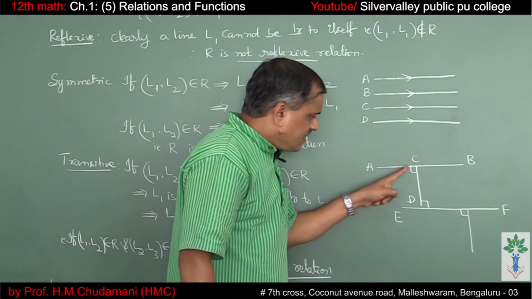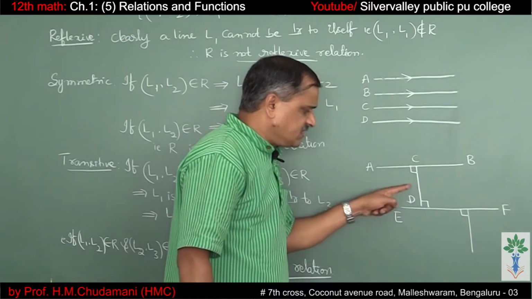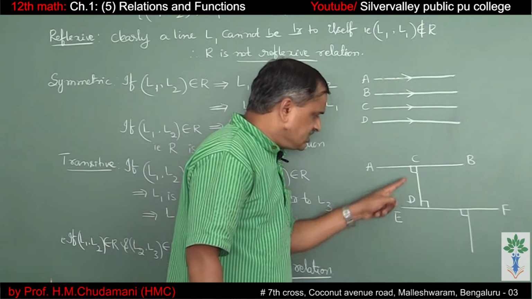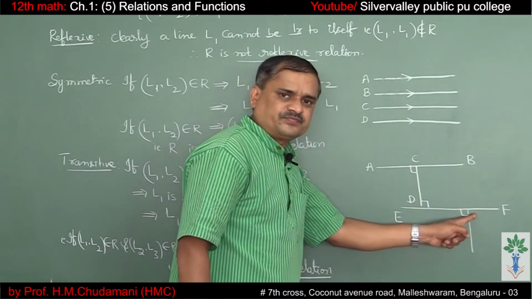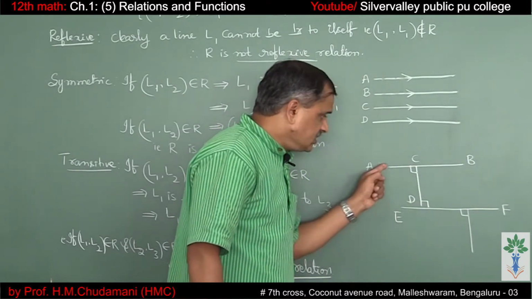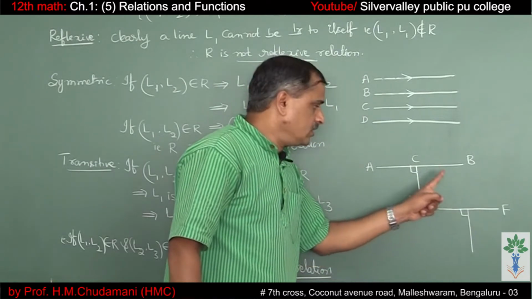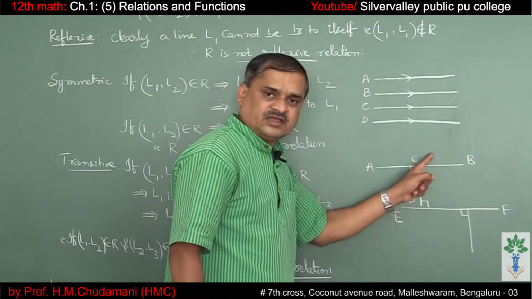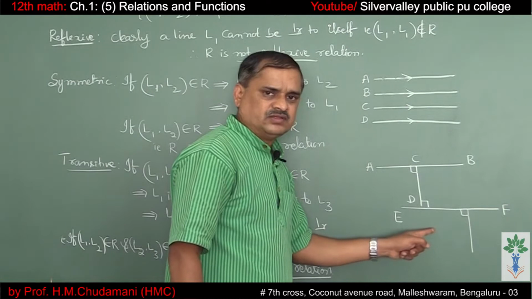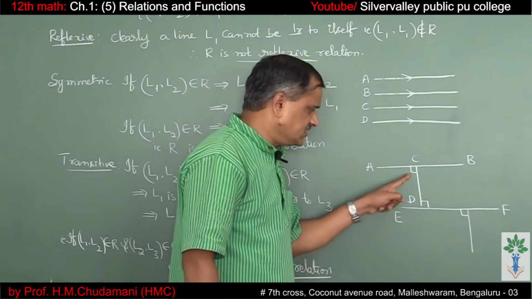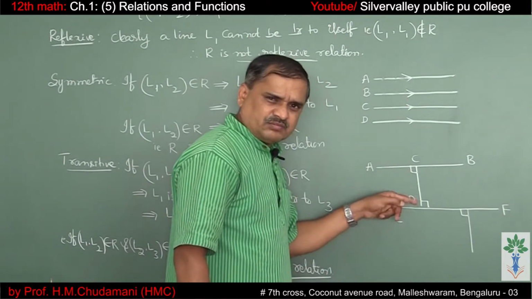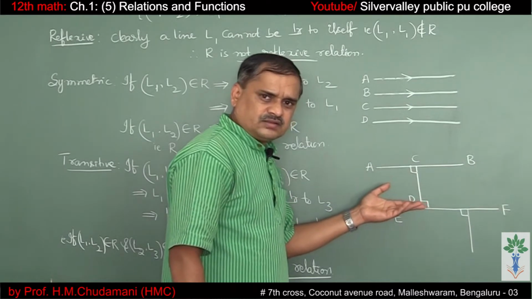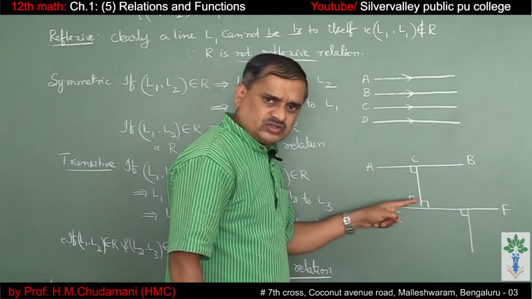Now AB perpendicular to CD, CD perpendicular to EF. Whereas AB and EF are not perpendicular. In fact, they are parallel. So that means the set of perpendicular lines is only symmetric, but neither reflexive nor transitive.